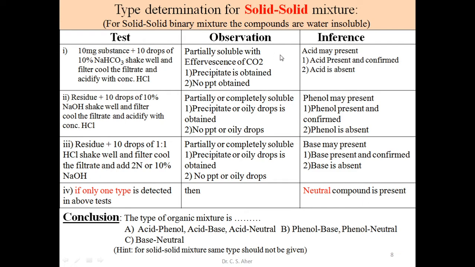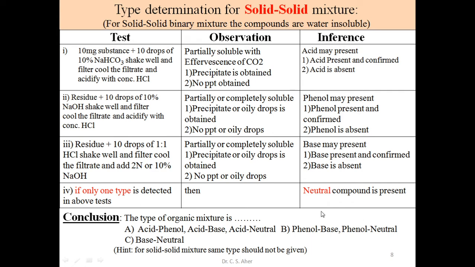If acid is present and we also get phenol from the residue, that type of compound is acid phenol. If acid is absent, phenol is present and base is present, then we say this is phenol base.